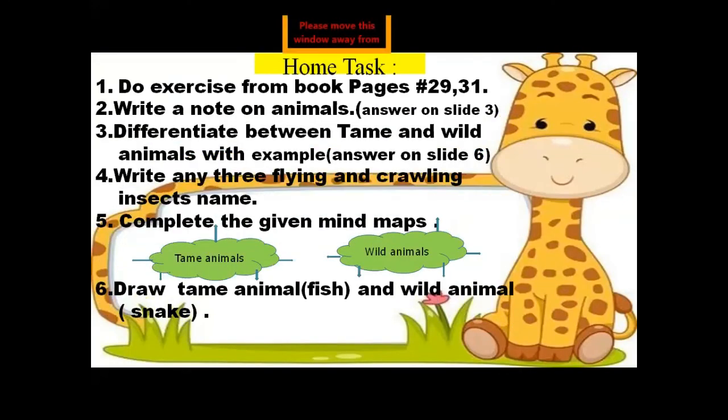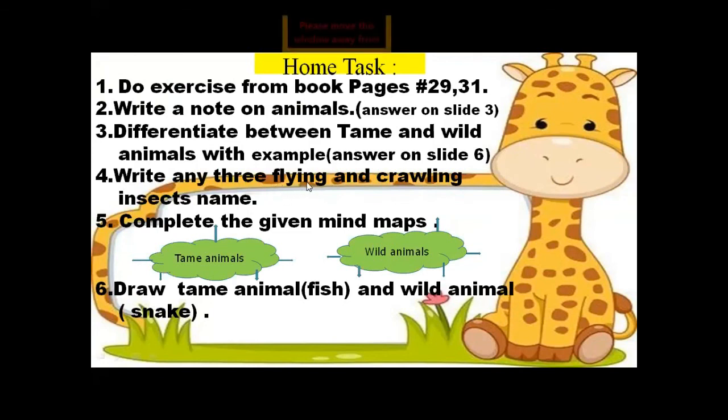Again, question number 4. Write any 3 flying and crawling insects' names. You can write it by yourself. Okay, because I have shared with you that you will write the names of 3 flying and crawling insects. As I have shared with you, flying insects are butterfly, dragonfly, housefly, and bees.